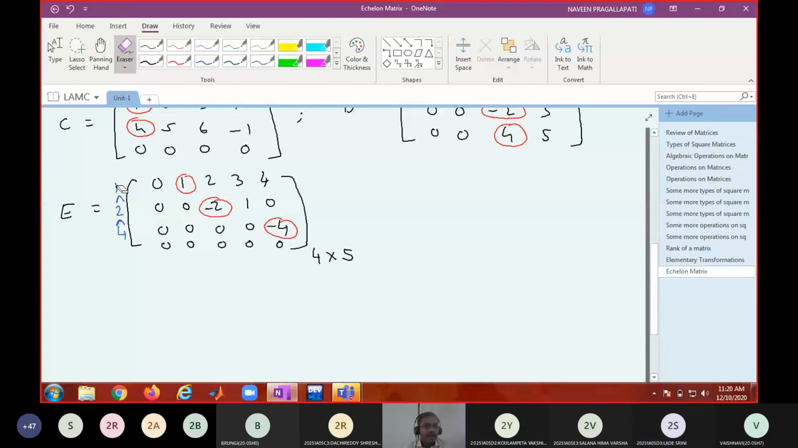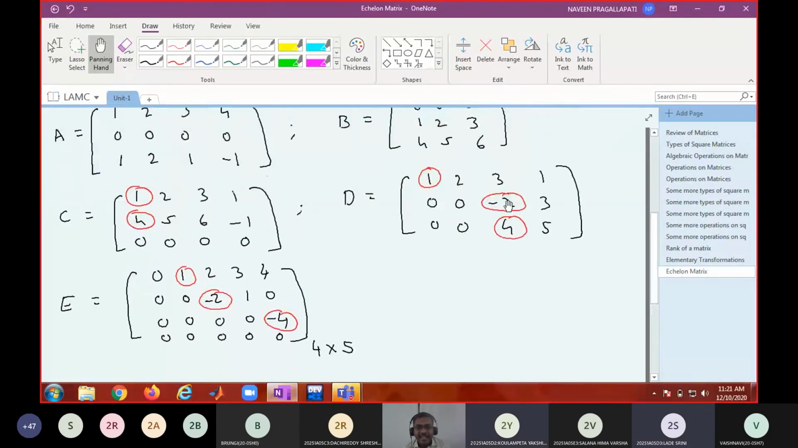Now, do you observe that in an echelon matrix, the pivot position is moving towards the right? The pivot position is moving towards the right. Can you see? Yes, sir. In this case, the pivot position is not moving right.